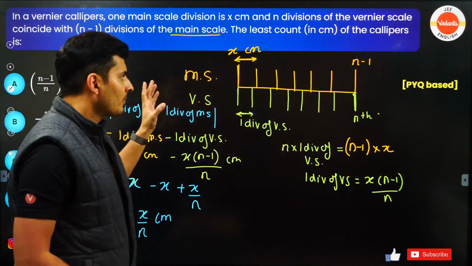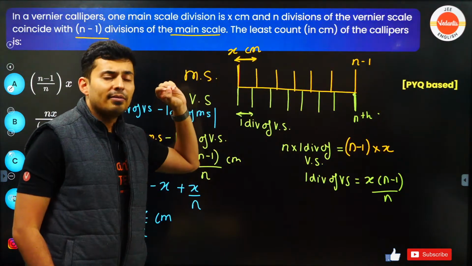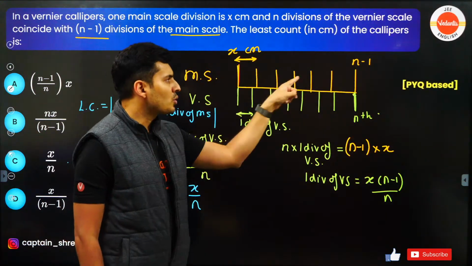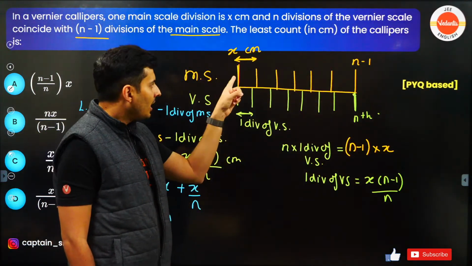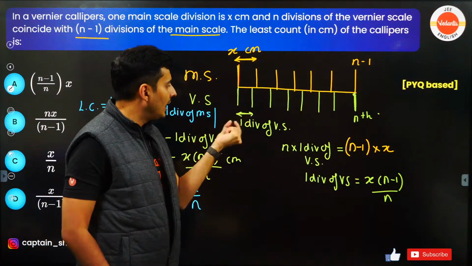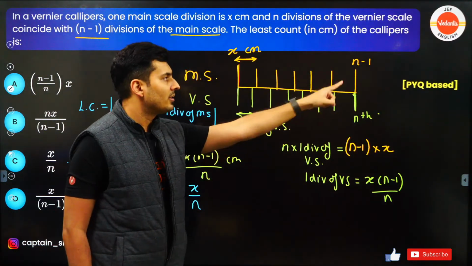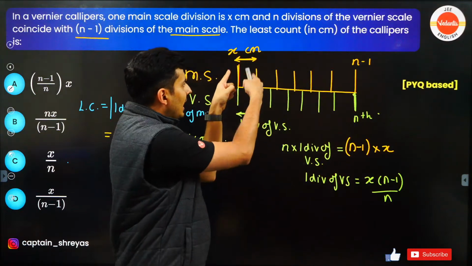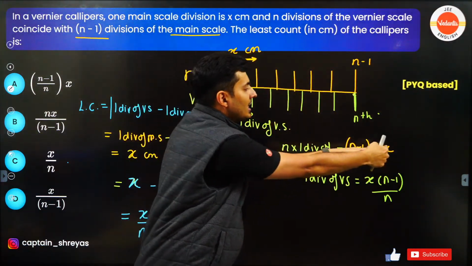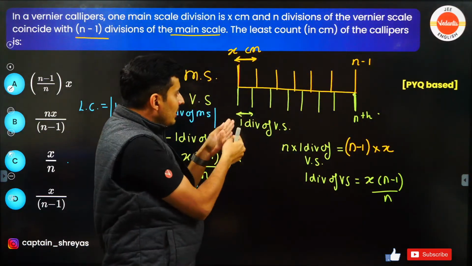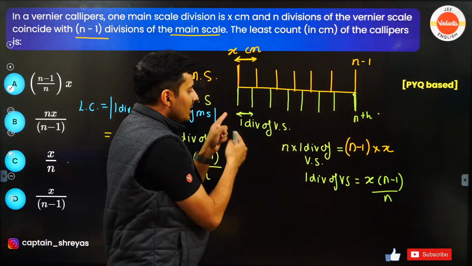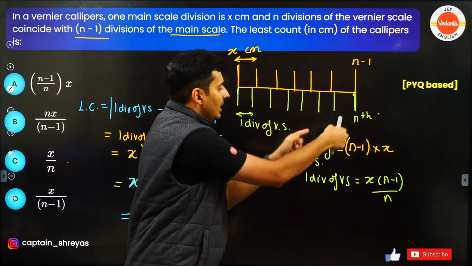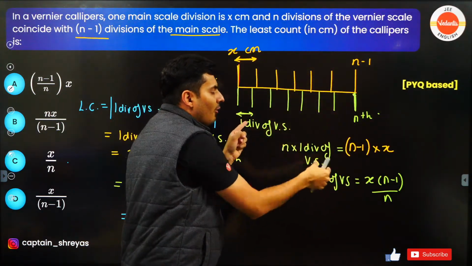So quick summary. Whenever the least count of a weird or random vernier caliper is asked, think of a diagram. Always show the main scale, always think about the vernier scale. Show the division length of main and the vernier scale, and show the coinciding division. Then this length in the main scale will be n minus 1 times each length. Each length is x, so n minus 1 times x will be equal to n times the vernier division length, which I want to find. So from that I get the length of any one division.